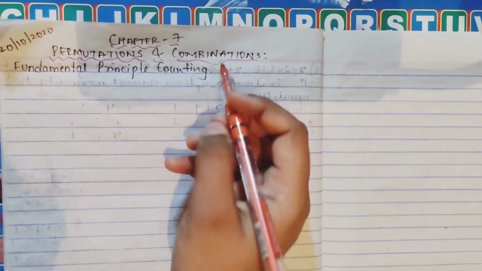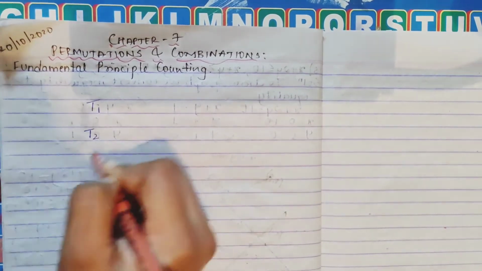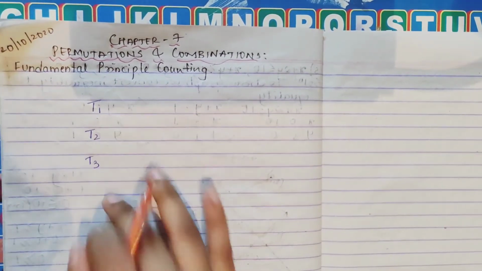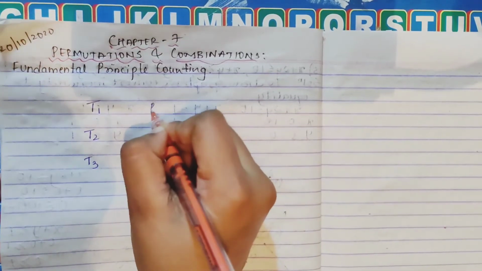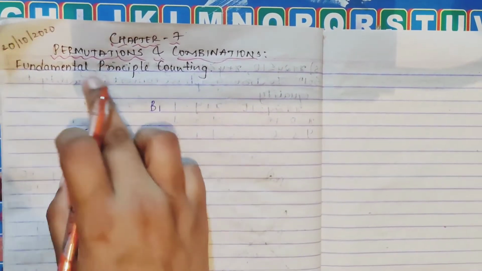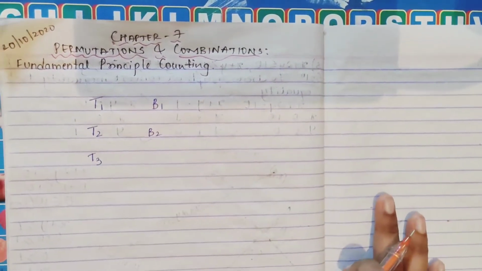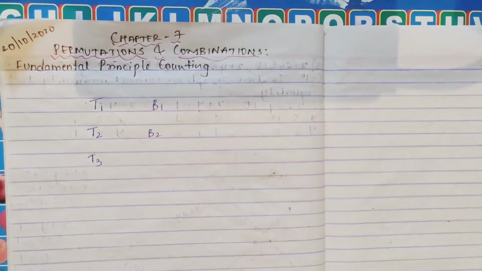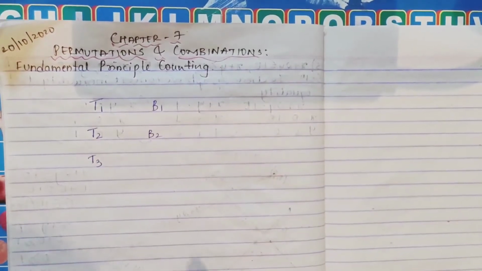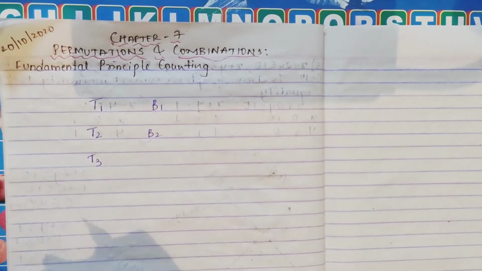Suppose there are 3 ties, T1, T2, T3, and 2 belts. 3 ties and 2 belts. You have to wear them. How will you make this combination or possibility?